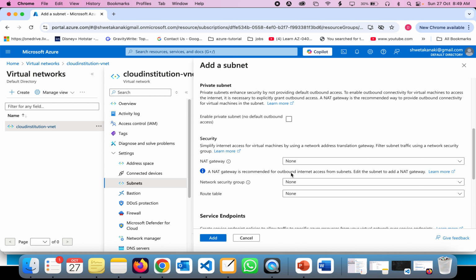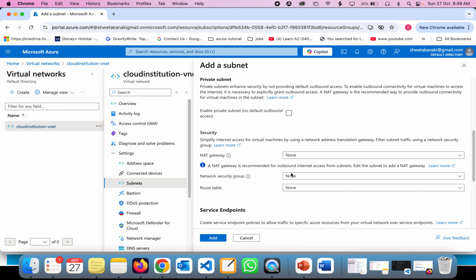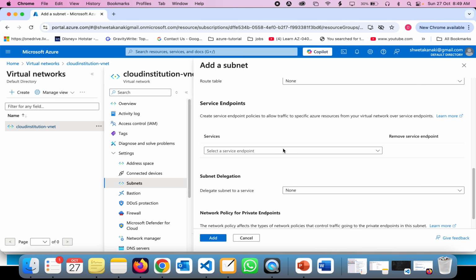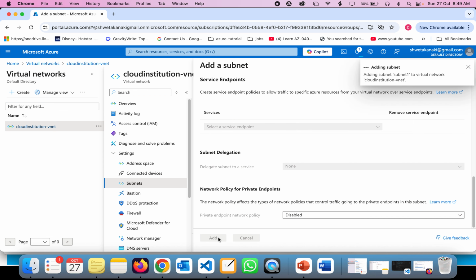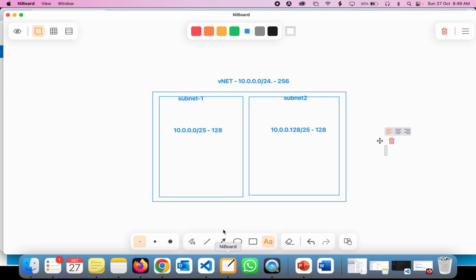So now I'm going to leave all these things as default. Service endpoint and all these things will be discussed in future classes. I'm going to add it. So now what we have done is created this subnet. This subnet is done. We have created the subnet with the 128 IP address range.